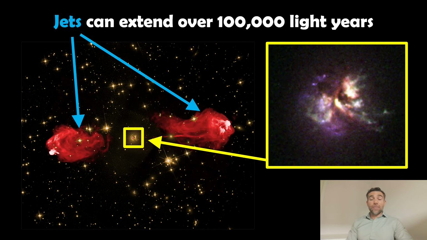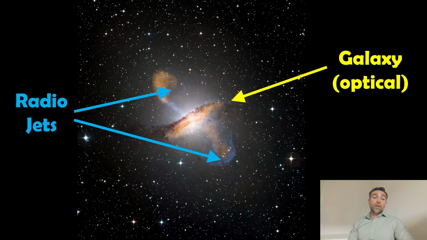which can actually be considerably larger than the galaxy that this black hole is residing in. And what I've done here is I've zoomed in on the actual galaxy. So the actual optical image of the galaxy is very small. If we look at the galaxy in normal visible optical light, that's what the yellow box would show you. And then if we look at it in the radio part of the spectrum, we can see these enormous jets and lobes that extend far beyond the main part of the galaxy. So these are very large structures, very powerful,